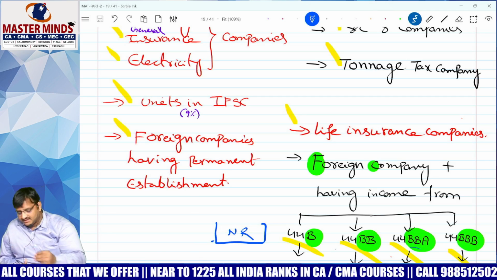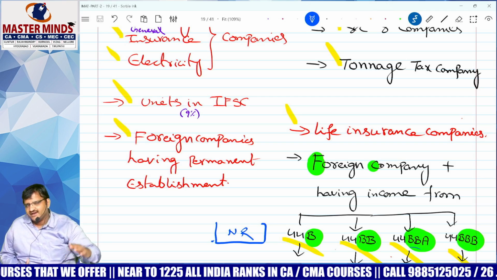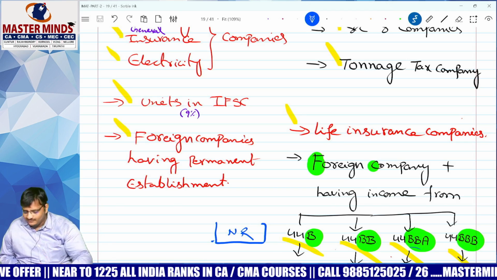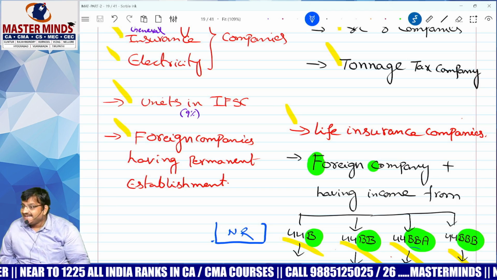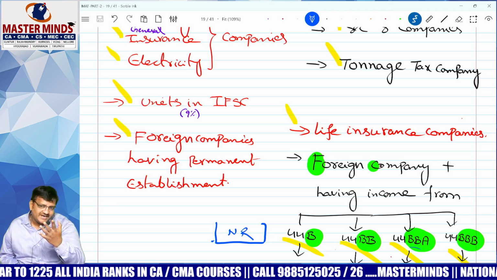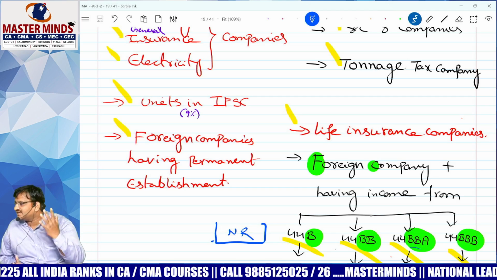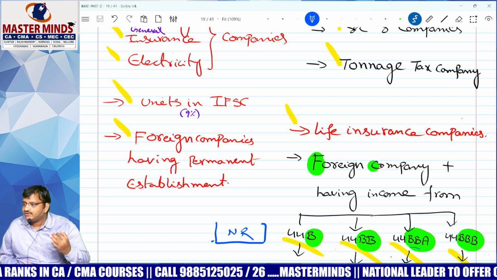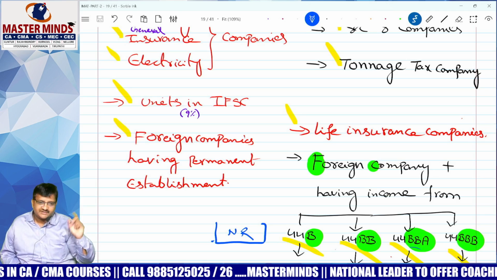Clear? Next one, 44BBA: A for aeroplane. Non-resident carrying on airlines business. For that also MAT provisions are not at all applicable. Correct? Yes. Tell me, 44B, 44BBA: not applicable. Next one.